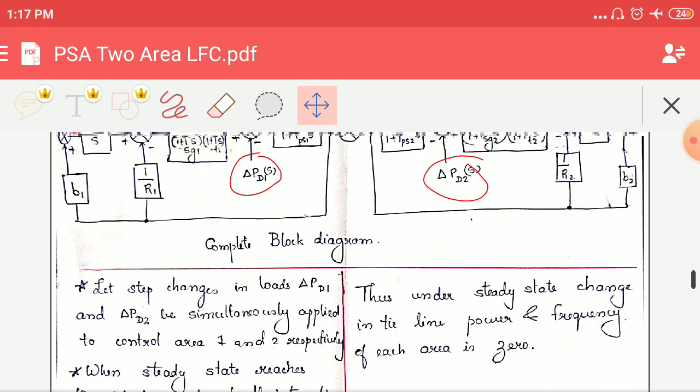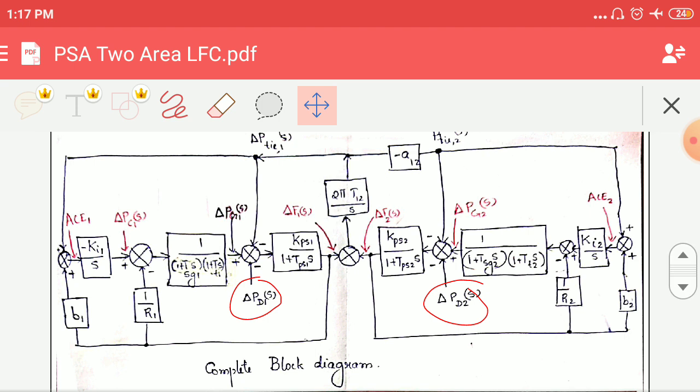So which are the integral controls in this system? From the block diagram, one is shown here, that is Ki1 divided by s. Similarly here Ki2 by s.